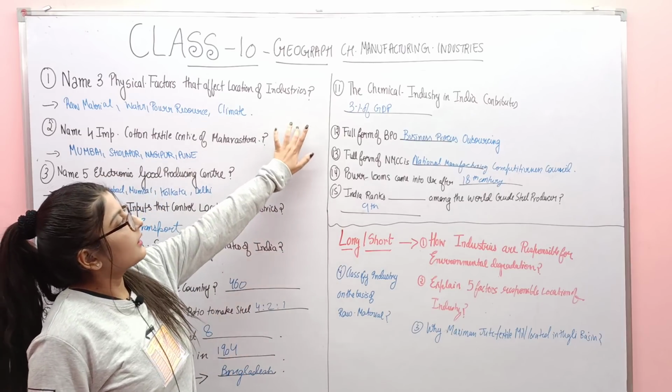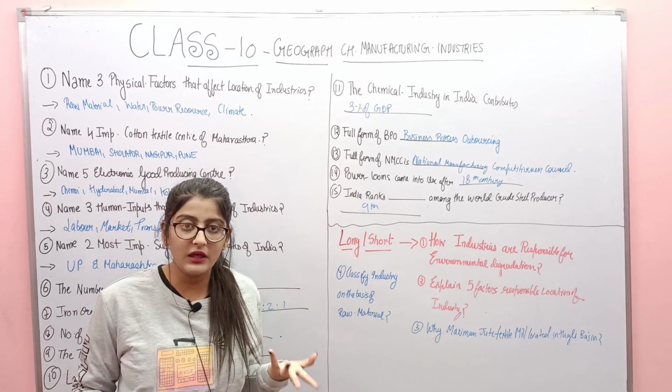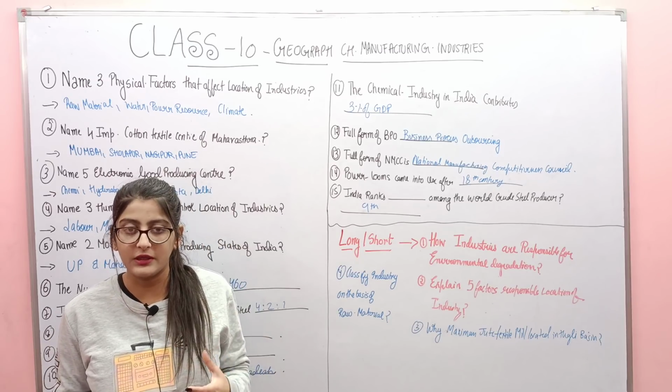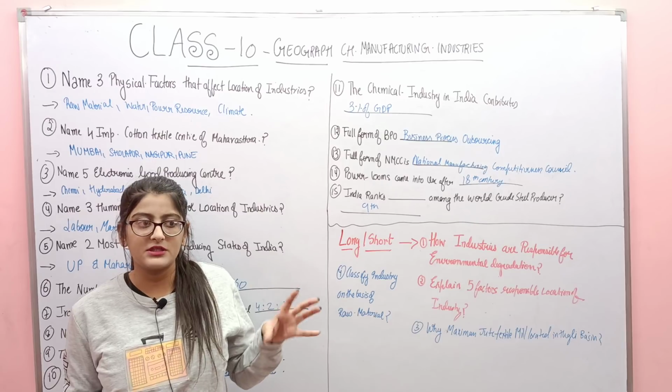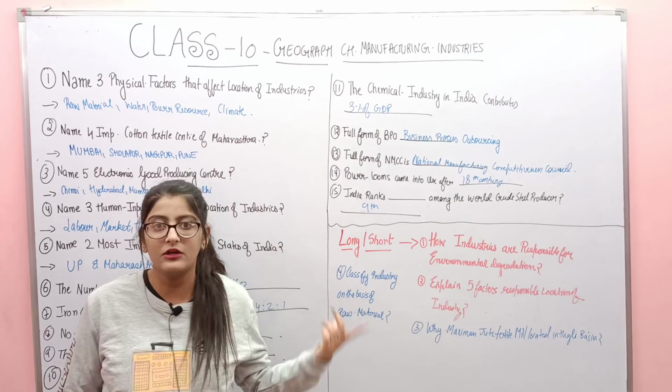ठीक है. The chemical industry in India contributes to the GDP. That how much the chemical industry is contributing to our GDP. So you might be given like 3%, 4%, 6%. You will be totally confused at कितने percent there. So it's 3% and it's clearly mentioned in the book.